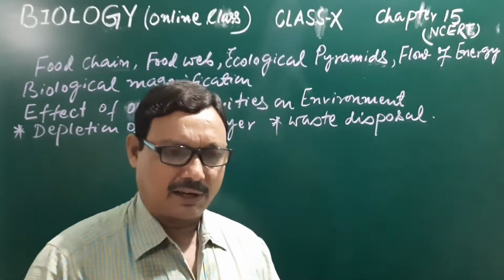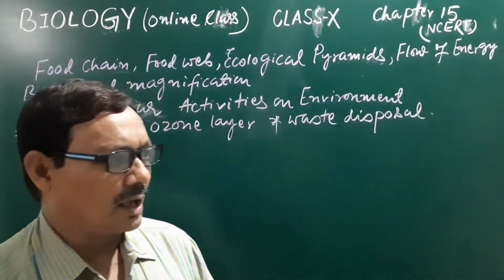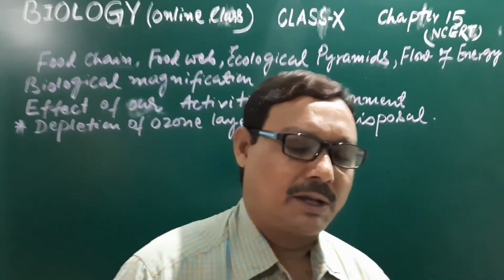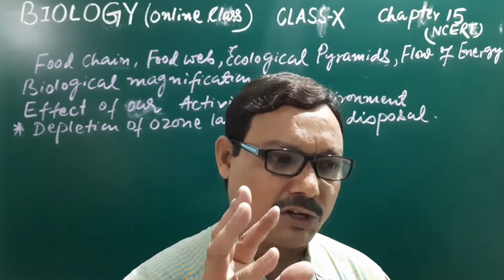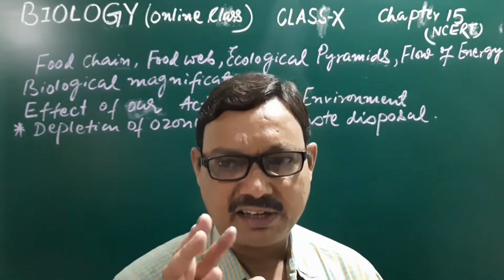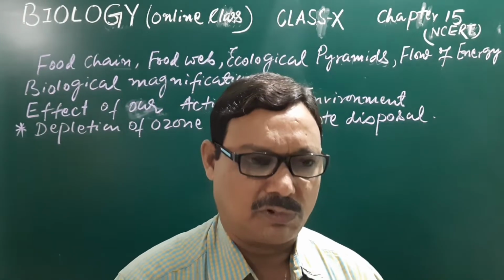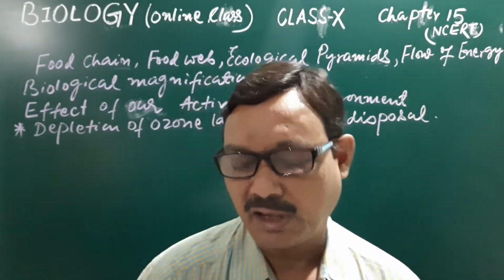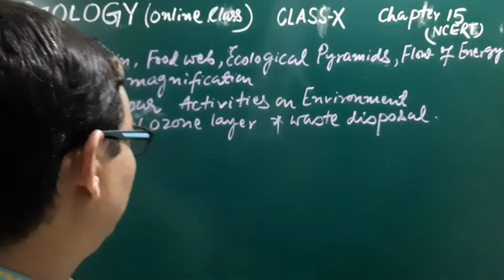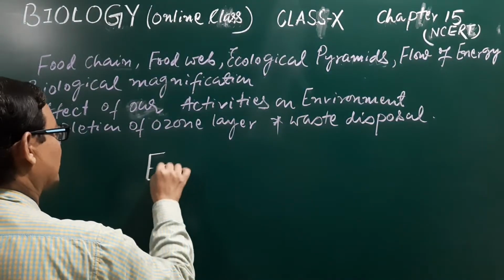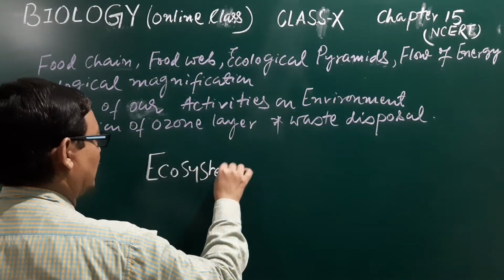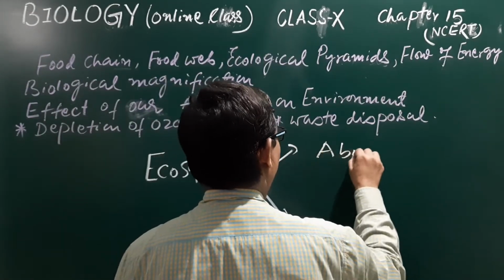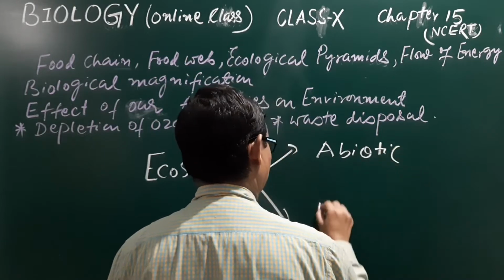But once again, I would like to discuss the different components, especially today we discuss in a detailed way the component parts of our ecosystem. In the last class, we have seen that the ecosystem has two component parts, abiotic and biotic.